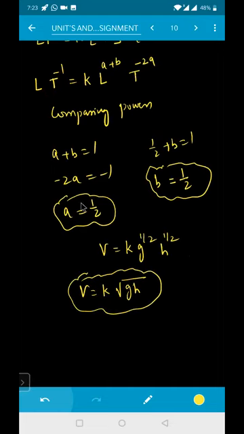We are just asking for the values of the powers. Up to here only is more than enough. The value of A is 1 by 2 and the value of B is 1 by 2 by definition. Is it clear?